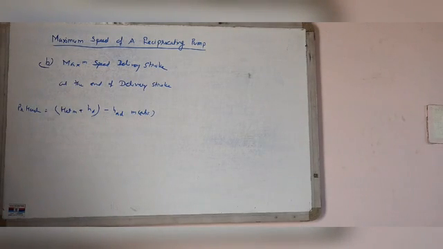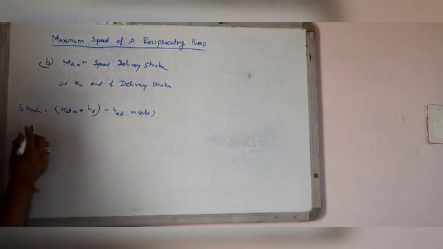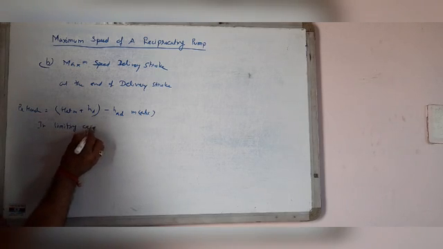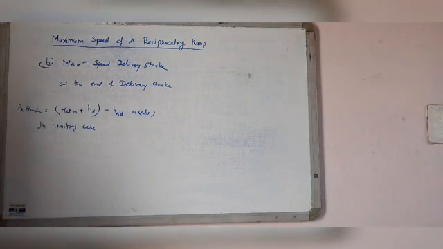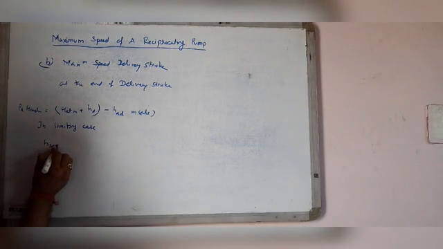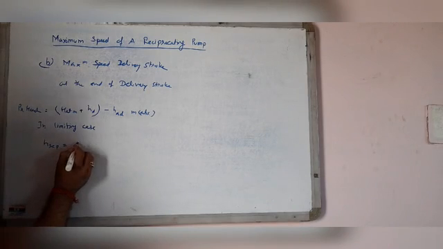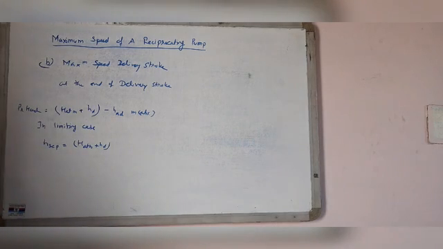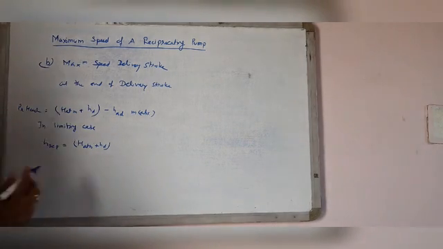If separation is to be avoided, the above pressure head should be more than the separation pressure head. In the limiting case, H separation equal to H atmospheric plus Hd minus HAD.